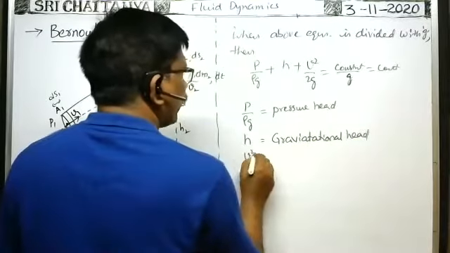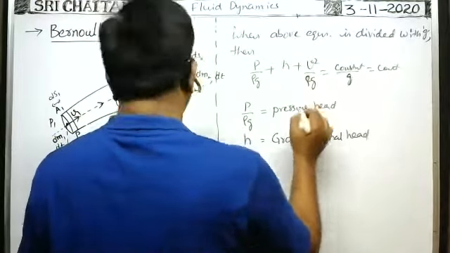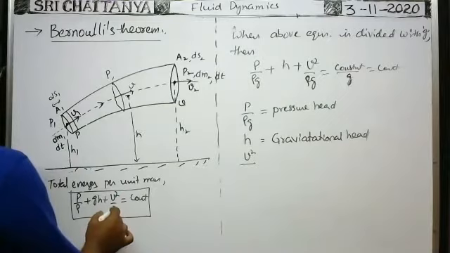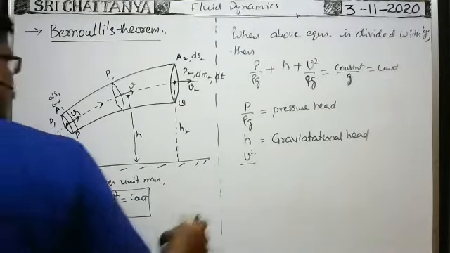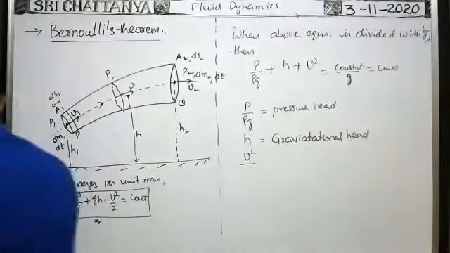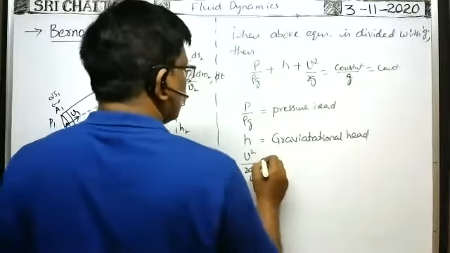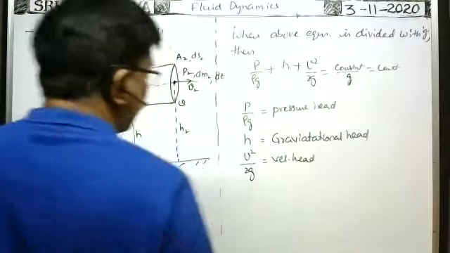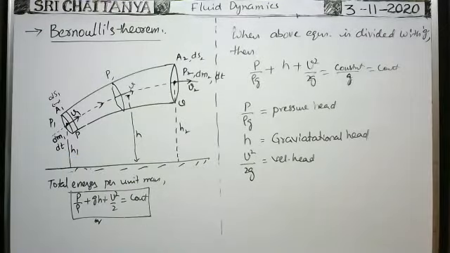Okay, v square by, sorry, v square by 2g only. Okay, v square by 2g, that is the velocity head. That term is called velocity head. Okay, h is the gravitational head.